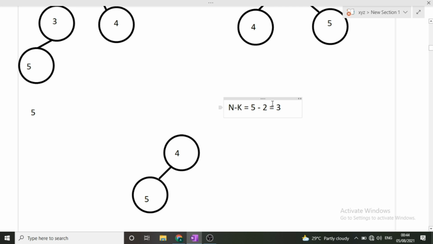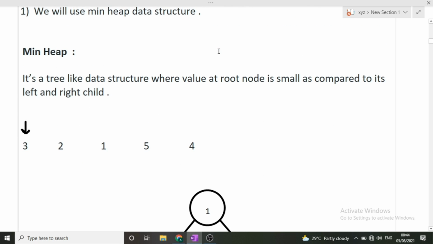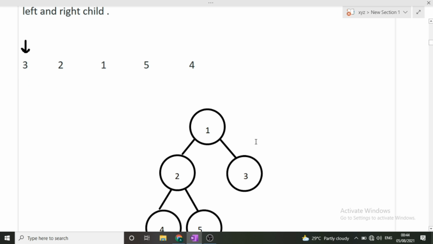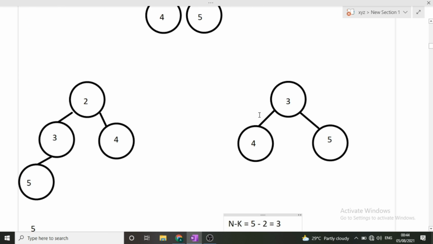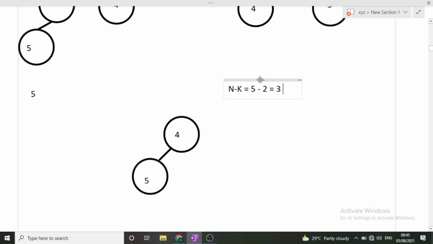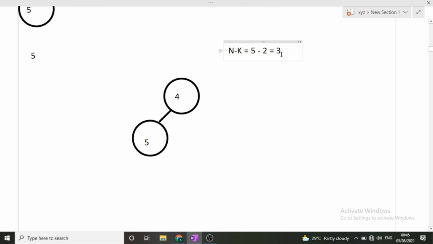I hope this is clear to you. Whenever we are using a min heap to find the kth largest element, we will have to do n minus k pop operations to reach the kth largest element. These operations are done after we have formed our heap with the input array. So first we form the heap using the input array. Once the heap is formed, we perform n minus k pop operations when using a min heap. After these operations, we simply print the top element. That will be our